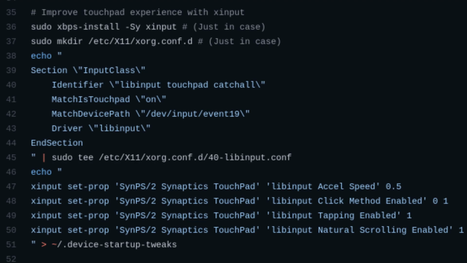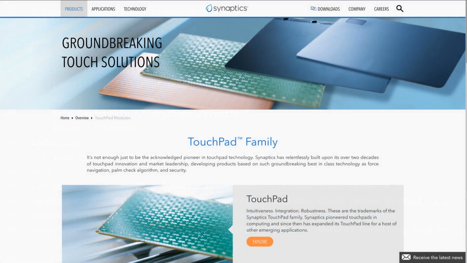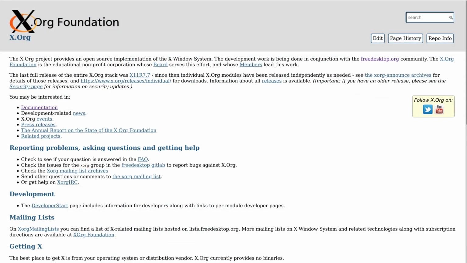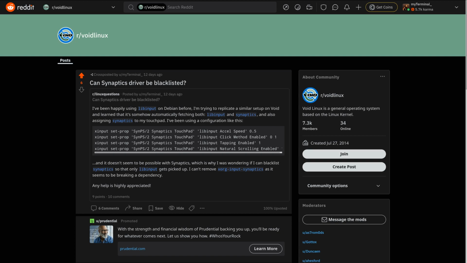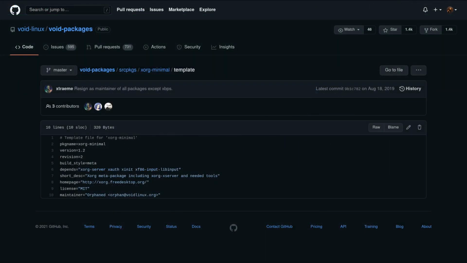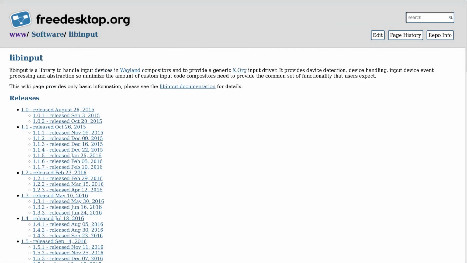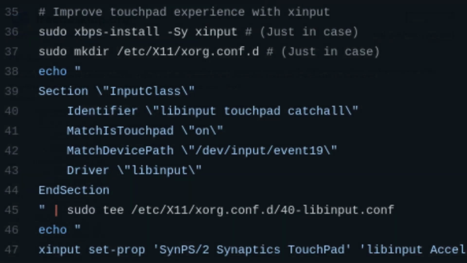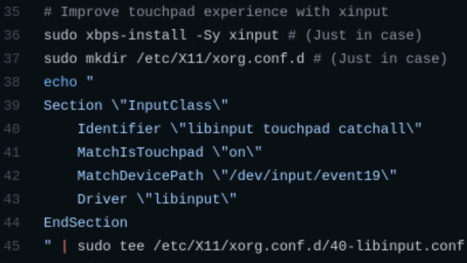For the touchpad, I've already had a configuration that worked through X input to configure libinput for the touchpad. But this time around, because Synaptics was also present in the meta package for Xorg, it was taking precedence. After hours of trying and also seeking help from Reddit, I learned that I could either install Xorg Minimal, which doesn't come with the Synaptics by default, or have both Synaptics and libinput installed along with Xorg and force X to use libinput. I learned that one can create a config file overriding all other configurations, which is exactly what I did, and my touchpad now worked exactly as it did with Arch and Debian.